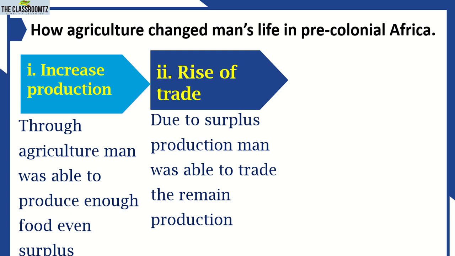Rise of trade. Due to the surplus production, man was able to trade the remaining production. Actually, trade occurred by trading the remains. We are not trading what is necessary for daily life. In those days they traded the remains. Remember, the trade at that time was a barter system, so they exchanged goods for goods. They exchanged different crops after having the remains or surplus from production. So agriculture led to the expansion of trade.